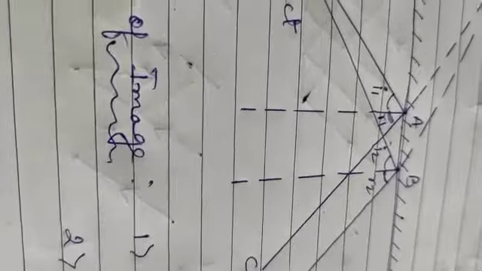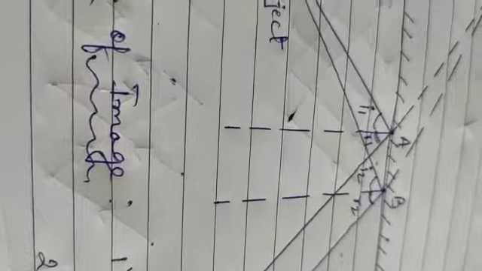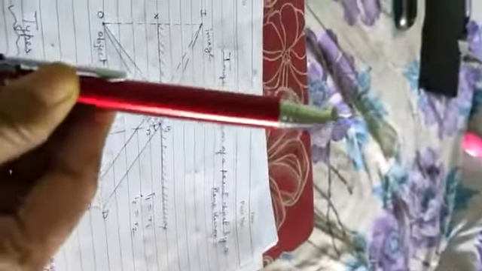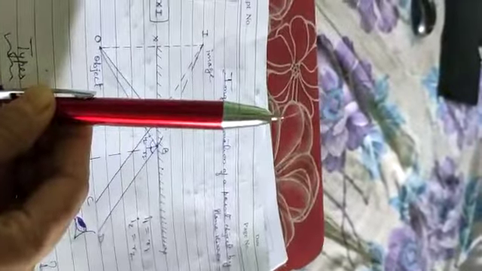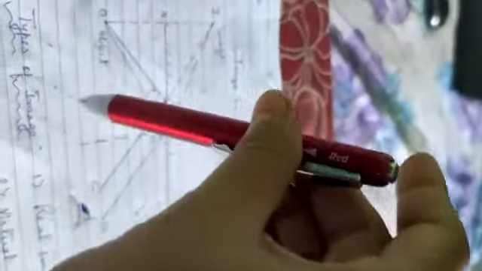Now types of image, real and virtual image. When rays of light are reflected in such a way that they actually meet at some point on the screen, the image so formed is called a real image. You can understand it like this: the image formed on the screen is a real image, and a real image is real and inverted. Inverted means opposite, ulta. This is erect, children. This pen is standing erect. What is inverted? Inverted means just opposite. So a real and inverted image is formed.